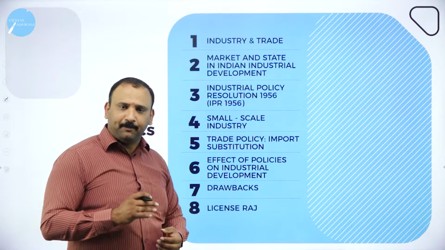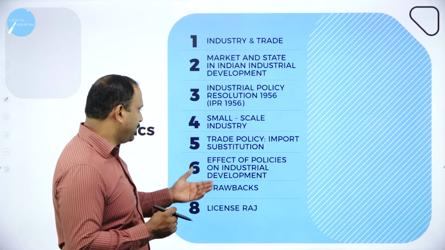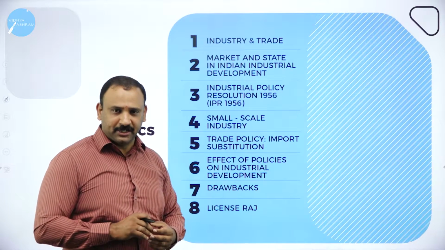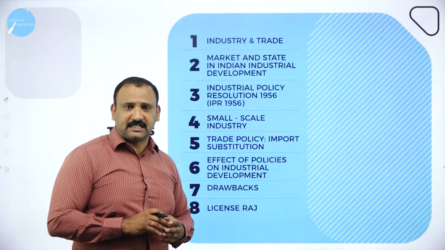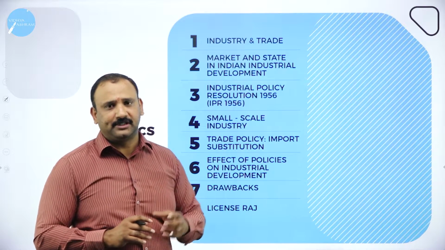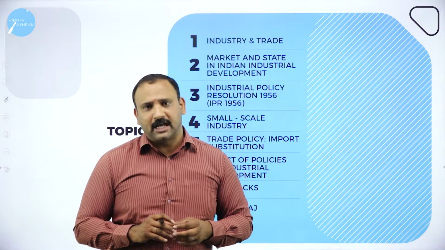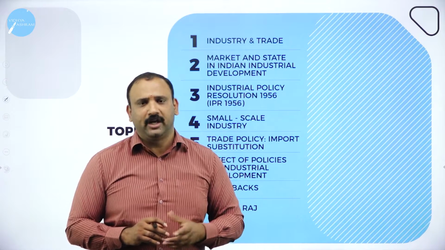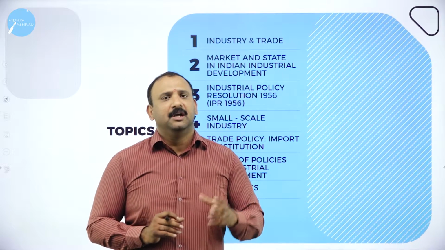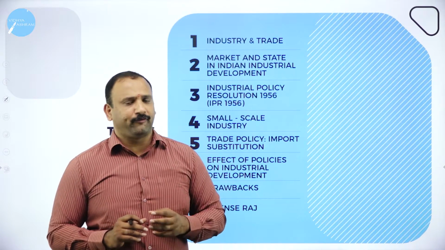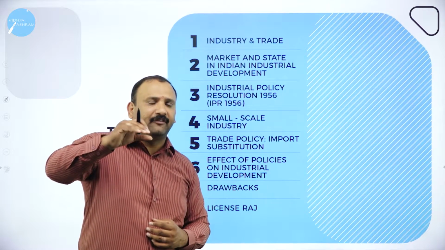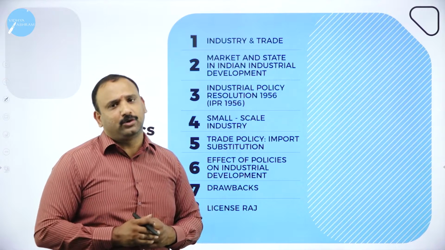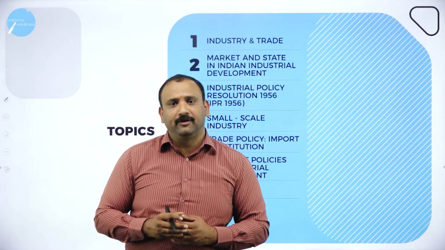Trade policy, the imports and exports, what we have been talking about. Effects of policy on the industrial development factor, the drawbacks, and the License Raj, which is not to be forgotten, because that is the crucial point that led to the liberalization altogether that we will be discussing later. But these are all the core factors, the crucial factors that actually led to a different scenario of economic growth altogether. So quickly moving forward,